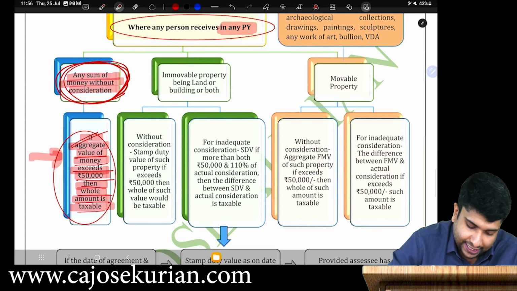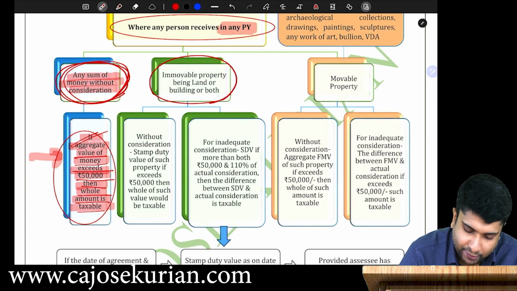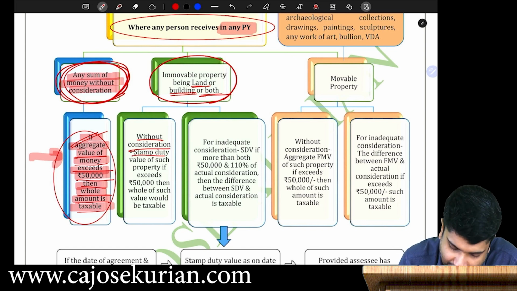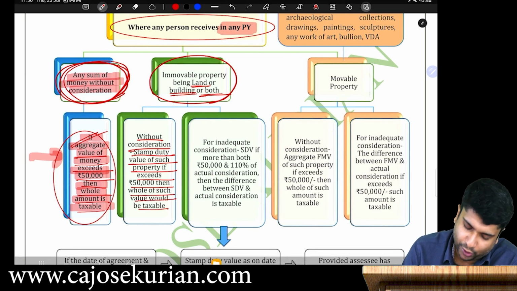Moving on with the next item. What is the next item? Immovable property being land, building or both without consideration, and the stamp duty value of such property if it exceeds 50,000, then the whole of such amount would be taxable. What do you mean by this?